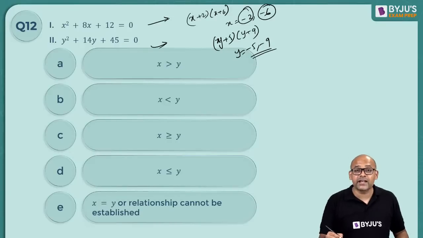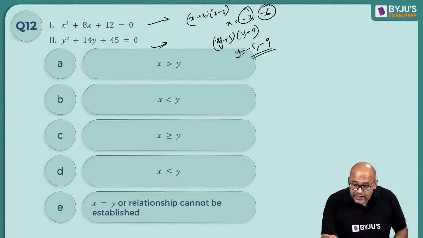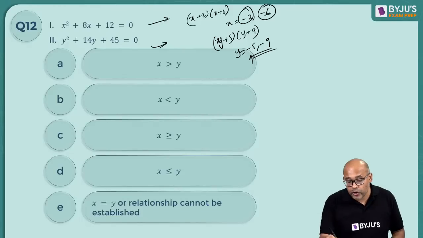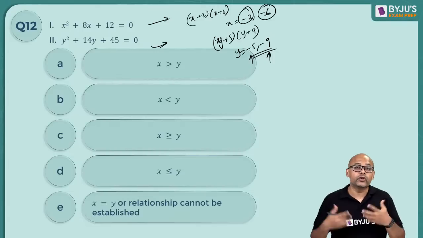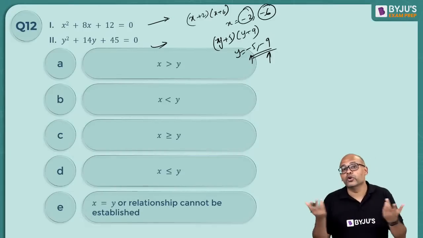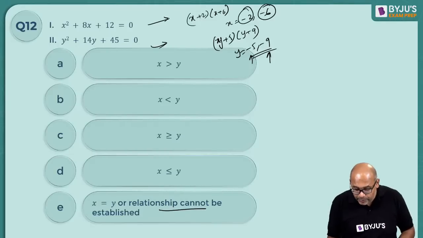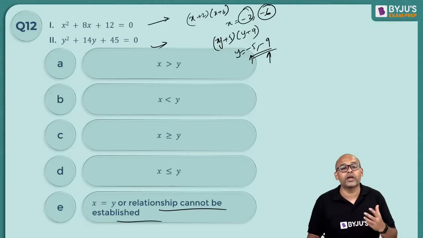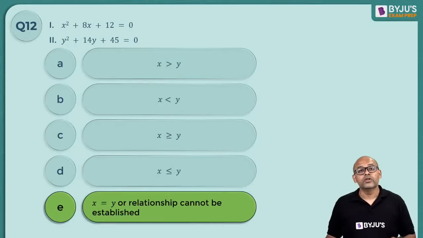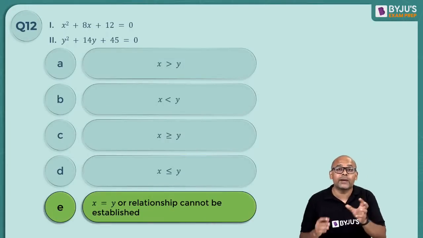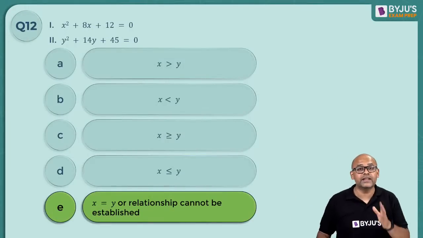If x is minus 6, it is either less than y or it could be more than y also, depending upon what is y. So there is no clarity now. It could be less than, it could be more than. So we don't know. Hence, a relationship cannot be established. Hence the answer is option E. Because here we got values where sometimes it is more, sometimes it is less. That is the reason.